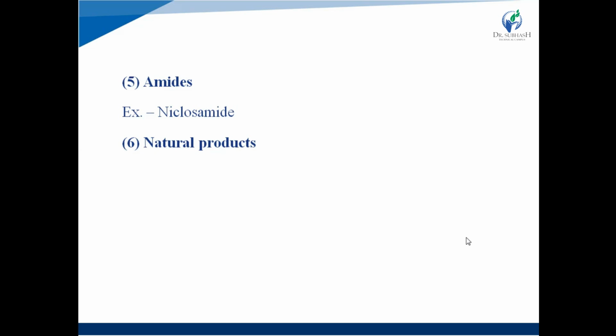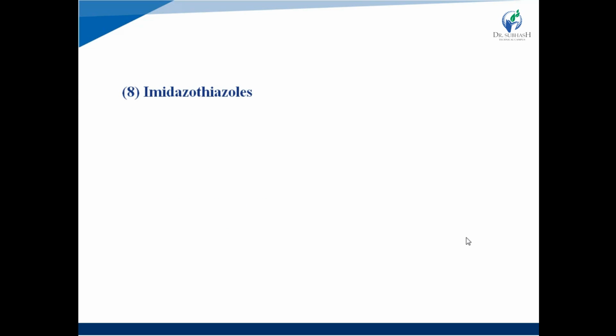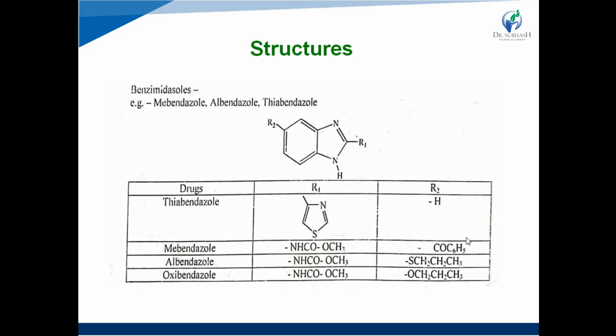Next one is natural products. Example is ivermectin. Ivermectin is an anthelmintic agent that is obtained from a natural source. Seventh class is organophosphorus derivatives. Example is metrifonate. Eighth class is imidazothiazole derivatives. Example is levamisole. Ninth class is nitro derivatives. Example is niridazole. Right? Now, see the structures of the different anthelmintic agents.